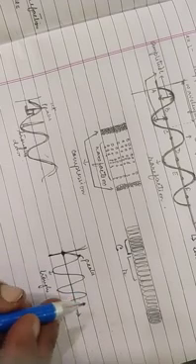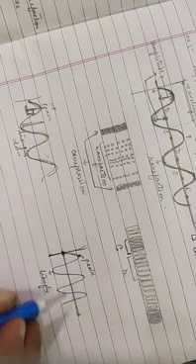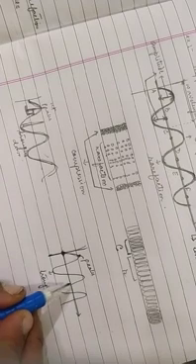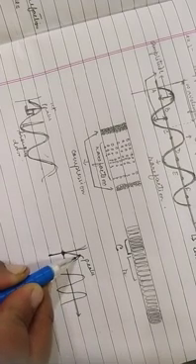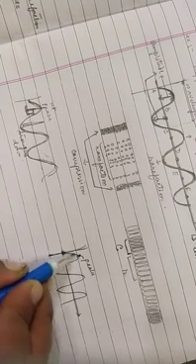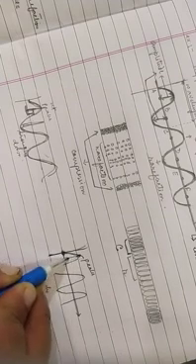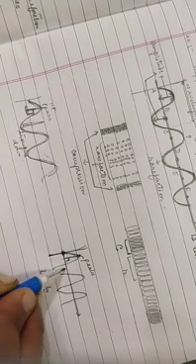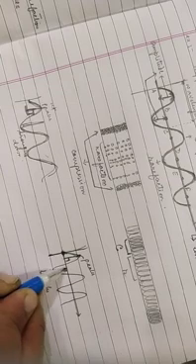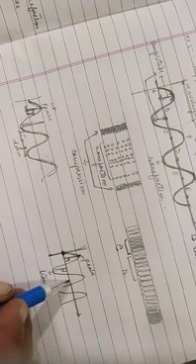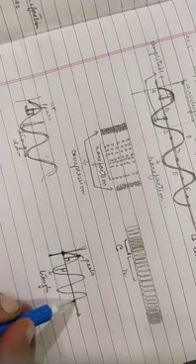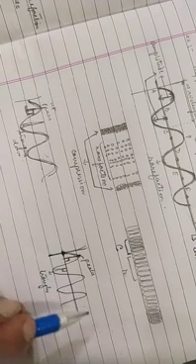Okay, here in transverse wave, the disturbance is perpendicular to the direction in which the wave is traveling. This is the disturbance, it is perpendicular. That means it is making an angle of 90 degrees over here. Okay, here also it makes an angle of 90 degrees. So it is perpendicular to the direction in which the wave is traveling. Understood?